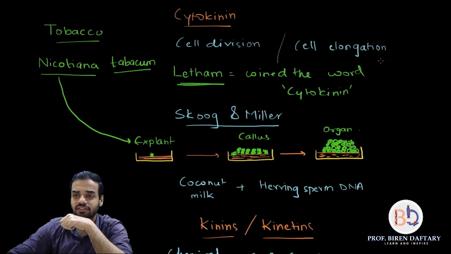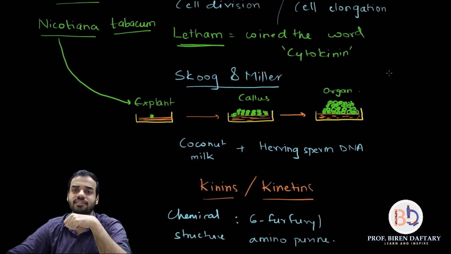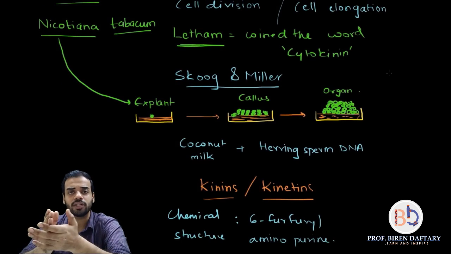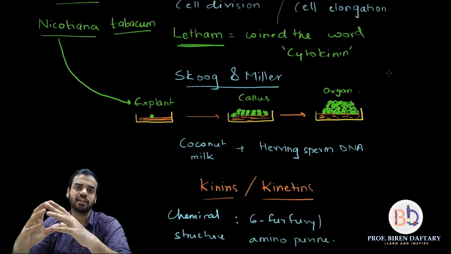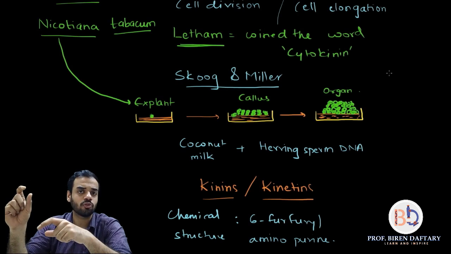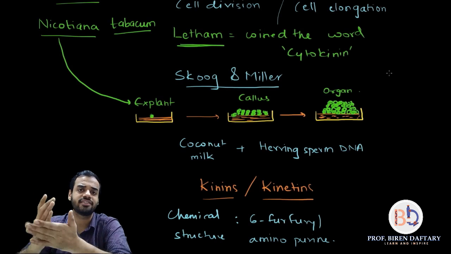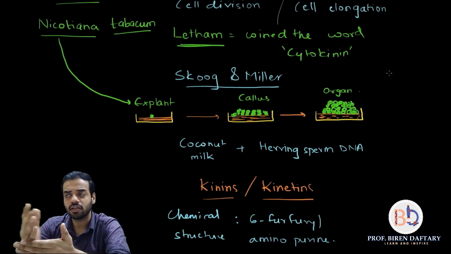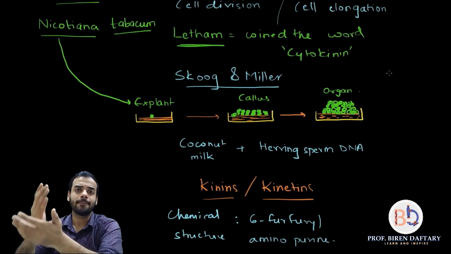Coming to the chemical structure, I have already shown you the structure. The chemical structure is called 6-furfuryl aminopurine. There is a single 5-carbon or 6-carbon cyclic compound connected by an aliphatic chain which has an amino group, and the other end of the aliphatic chain is connected to the purine. That is the structure. A synthetic cytokinin example is 6-benzyl adenine.